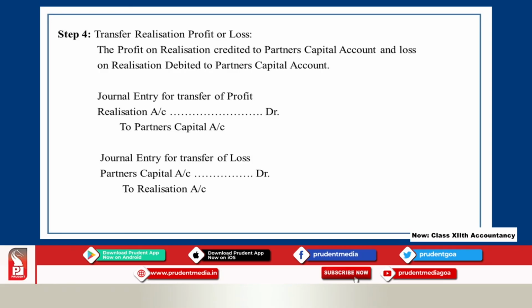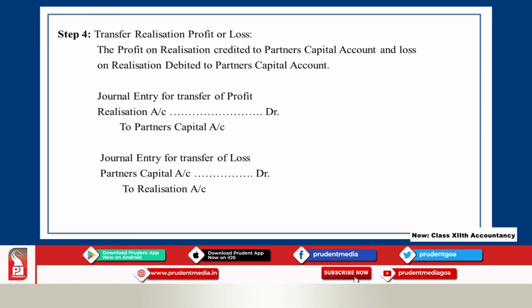When you post it, it comes in the partners' capital account on the credit side as "by realization account". On the other hand, if there is a loss on realization, it comes in the partners' capital account on the debit side as "to realization account". So, this is for transfer of profit or loss on realization.